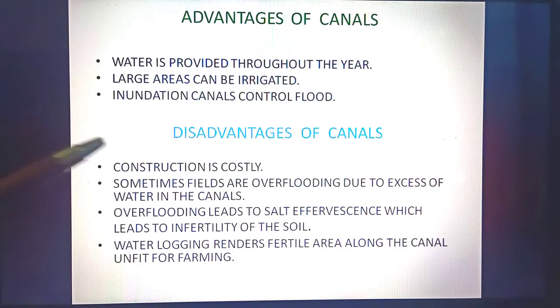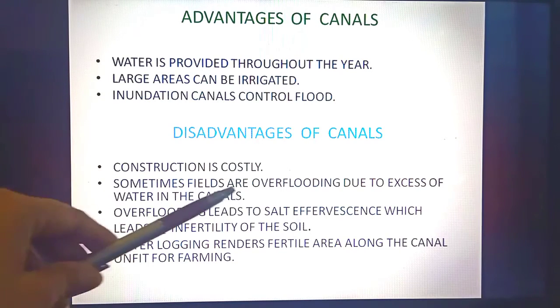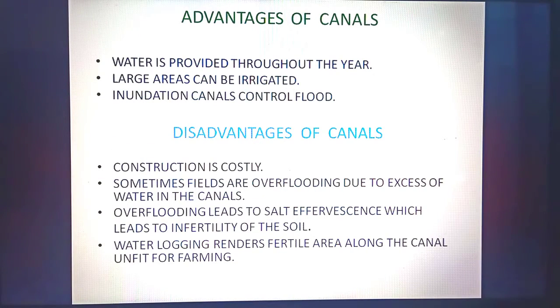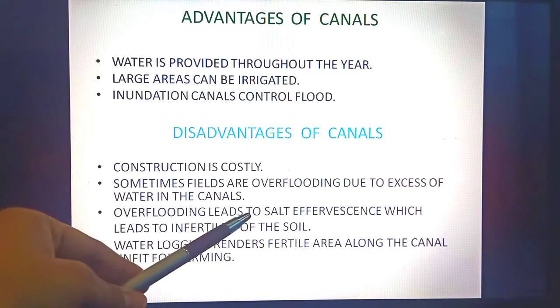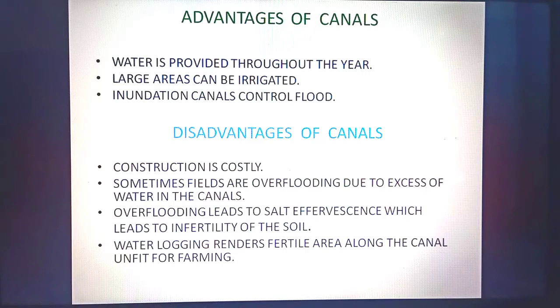Now, come to the disadvantages. Construction is costly. Sometimes fields are over flooded due to excessive water in the canal. So, it might happen in case of inundation canals that due to excessive water, the fields are over flooded. This can also create problem and harm to the crops. But it is not very common, but it happens sometimes. Overflooding leads to salt effervescence, which leads to infertility of the soil.